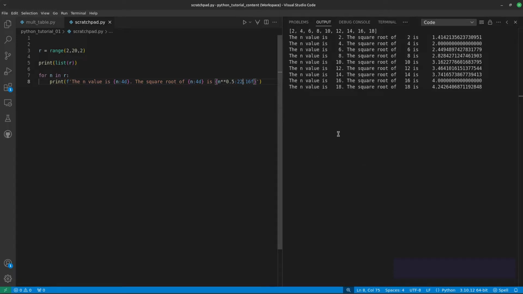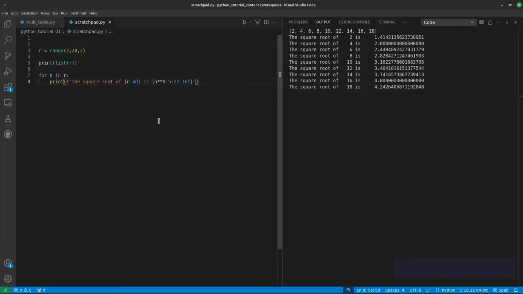I chose the left-hand argument here. By the way, this is something called an F string, a very powerful feature of Python. In this particular example, I'm saying that I want an overall field size of 22 characters, and I want 16 decimal places to the right of the decimal point, and the result is a floating point. It expects a floating point argument, which the square root of n frequently is. Not always, but usually. And so I'm looking at the square root of 2. Yeah, that looks correct, actually. So that's a simple enough loop.